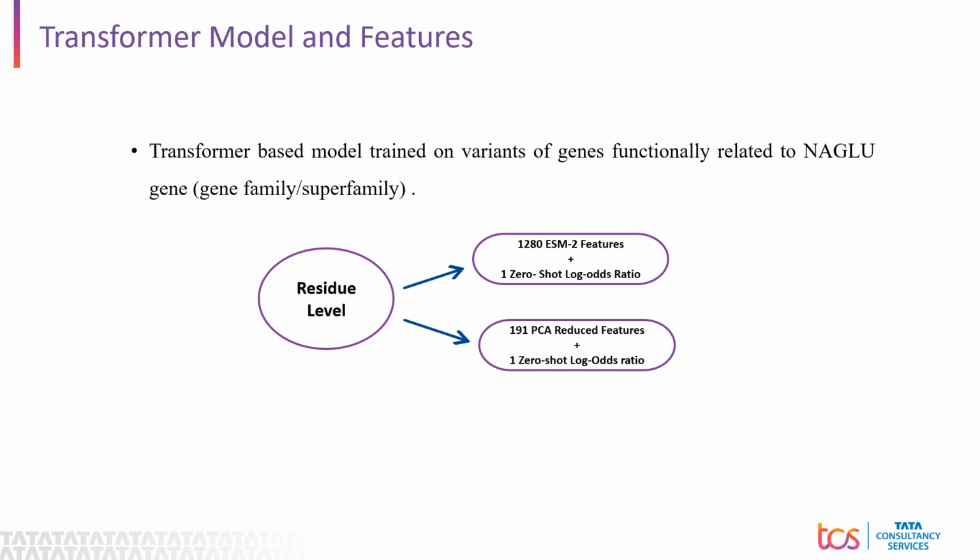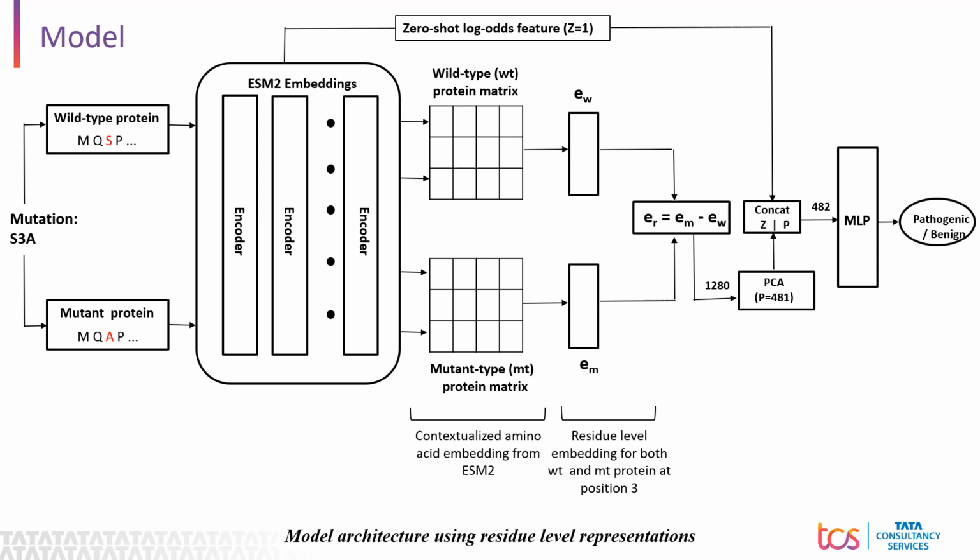Furthermore, we trained a model where we also used PCA to reduce the embedding size from ESM2 and used these reduced features as input along with the zero-shot prediction as a feature to train the supervised model. This slide shows the complete model architecture using residue level representation.